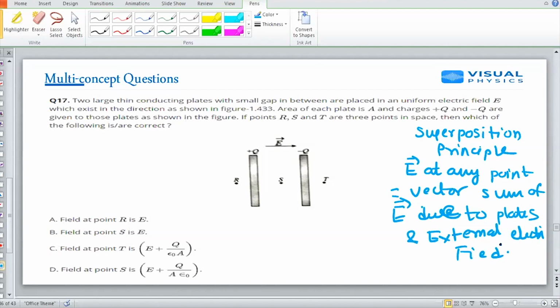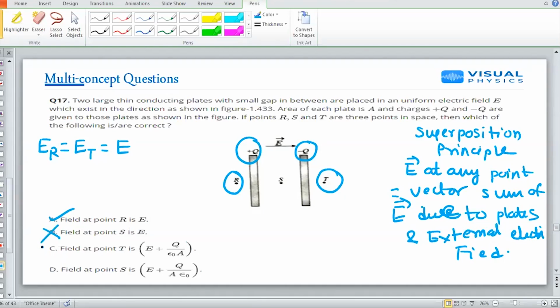That is the superposition principle I am using. At point R, this is plus Q, this is minus Q. Whether I am talking about R or T, they are outside. So ER will be equal to ET will be equal to E. So option A is correct, option B is wrong.